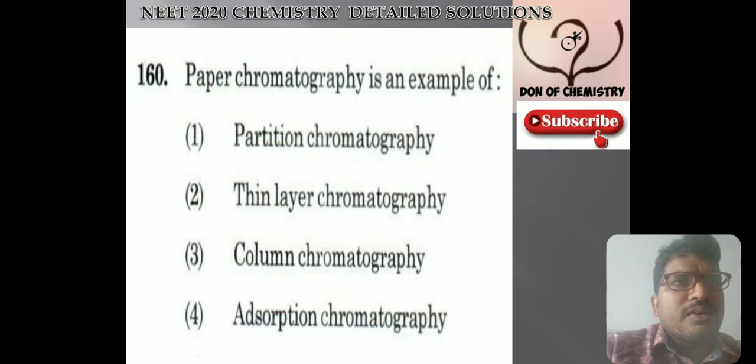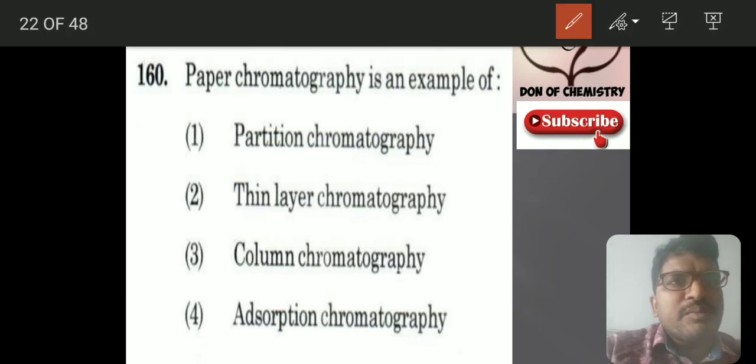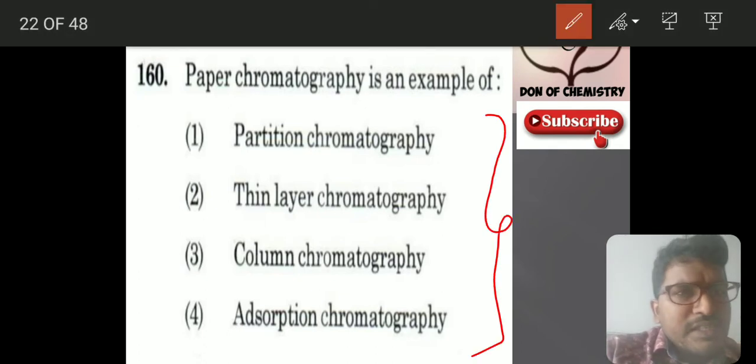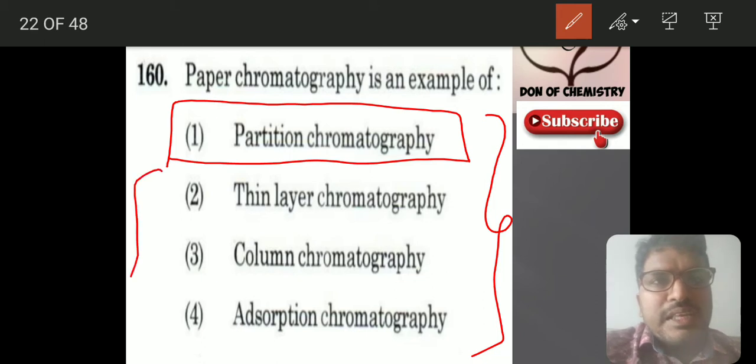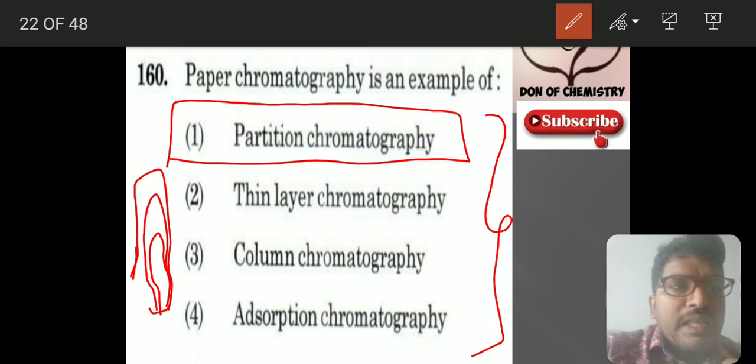Paper chromatography is an example. This is coming from the GOC case. Here this is also one of the confusing questions. This is partition chromatography. Since we will take that on a paper and we will separate them into 2 different layers, we consider this as partition chromatography.